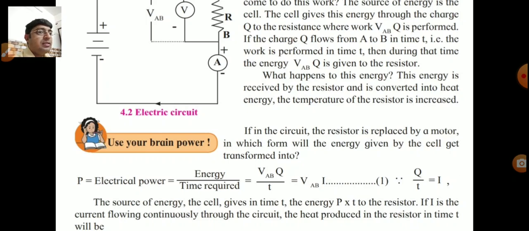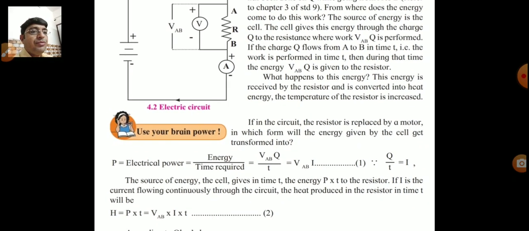If in the circuit the resistor is replaced by a motor, in which form will the energy given by the cell get transformed into? So a motor is used in place of the resistor. So what happened here in this case? That energy is transformed into mechanical energy. So you write down the answer there: mechanical energy.